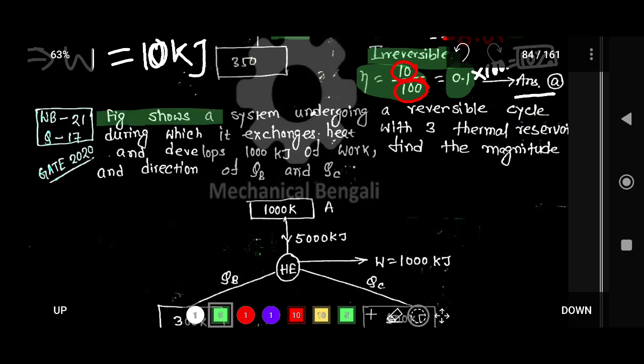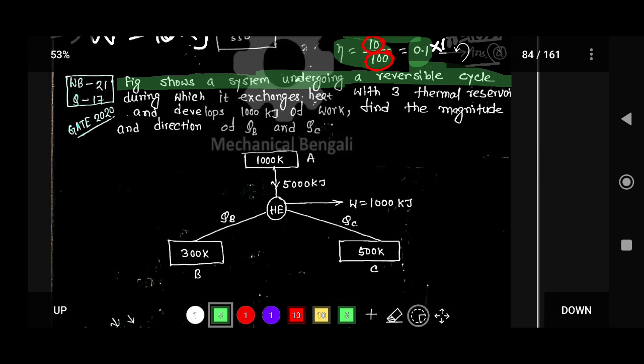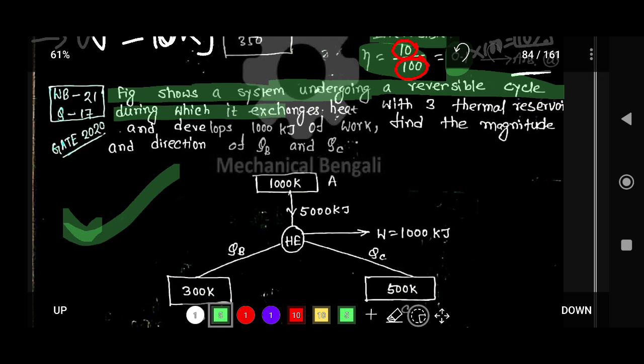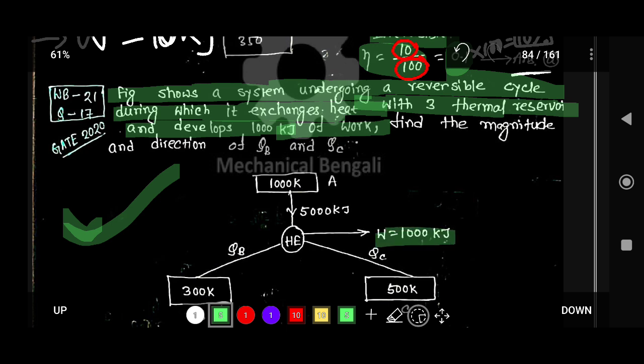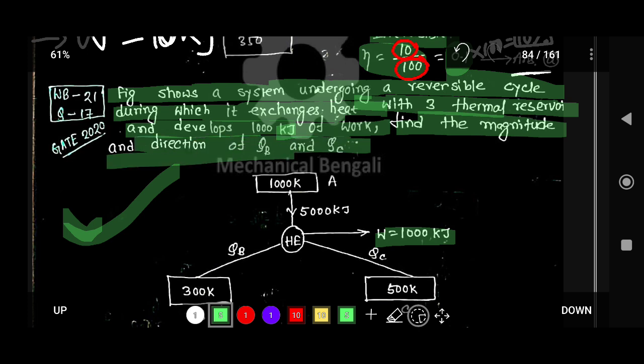The figure shows a system undergoing a reversible cycle, during which it exchanges heat with three thermal reservoirs and develops 1000 kilojoule of work. So 1000 kilojoule of work is produced by this heat engine. Find the magnitude and direction of QB and QC.